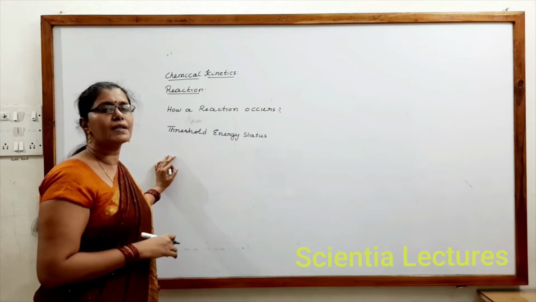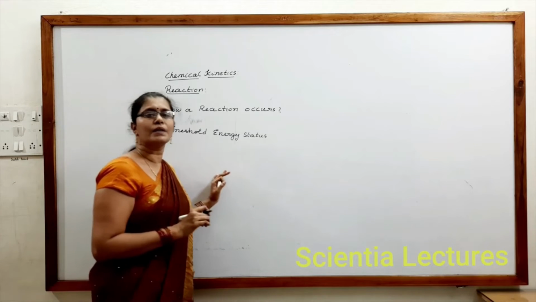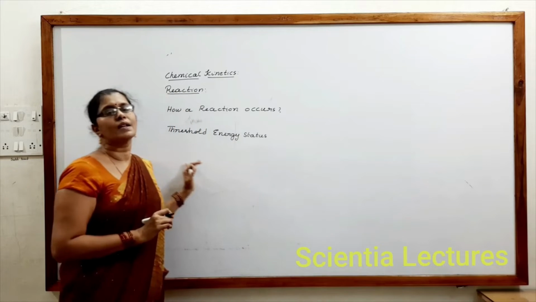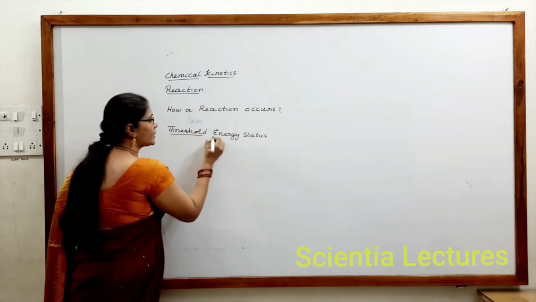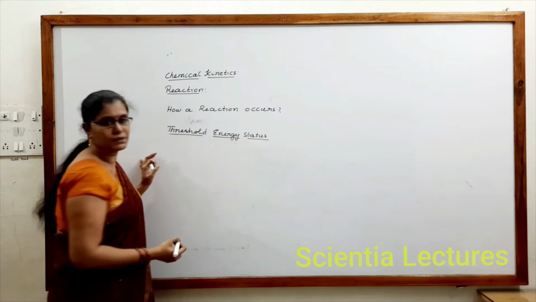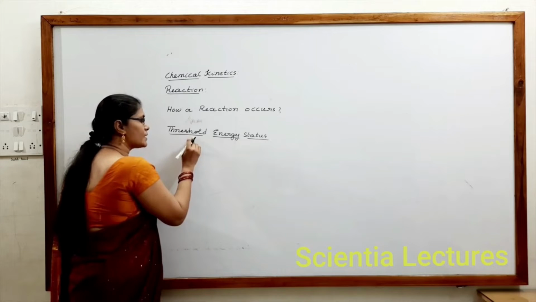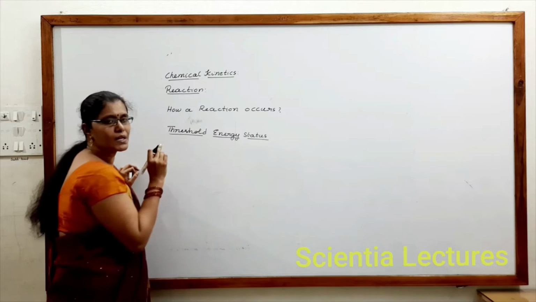So by this we can understand that all collisions will not get converted into products, but only the collisions that occur at threshold energy status could get converted into products. Which implies that if a reactant molecule reaches threshold energy status, only then does it get converted into products.